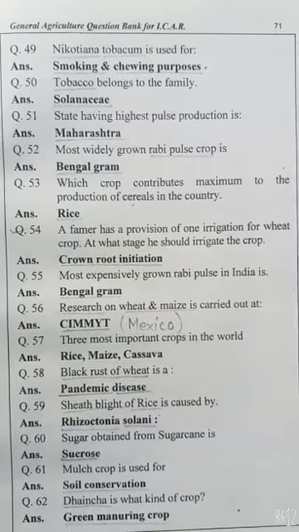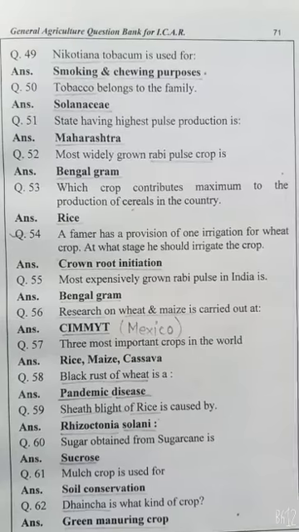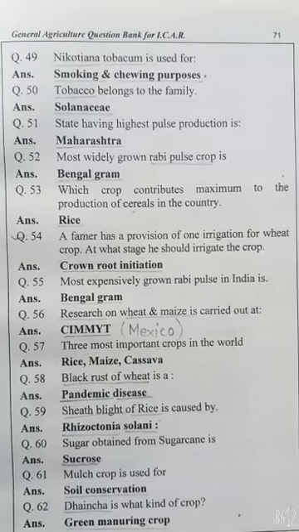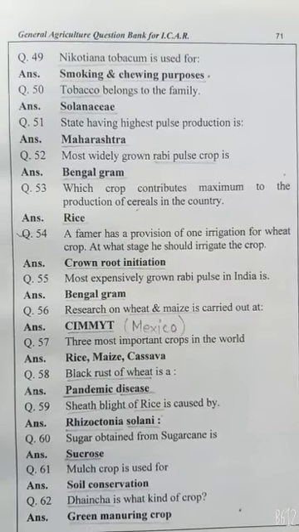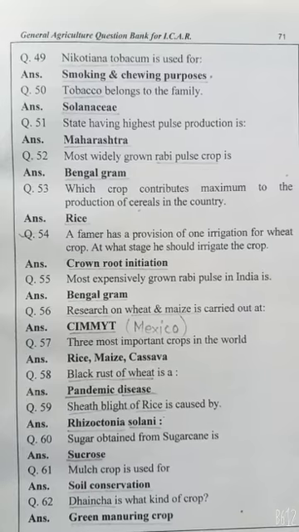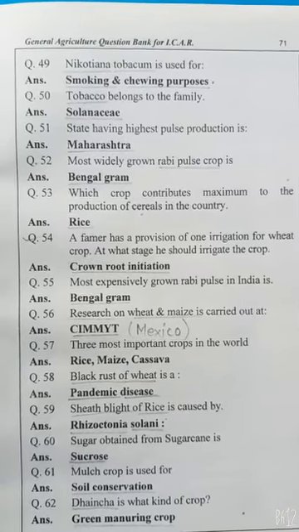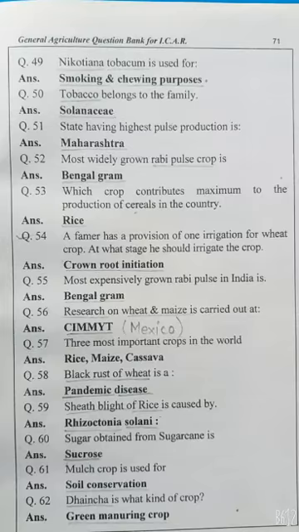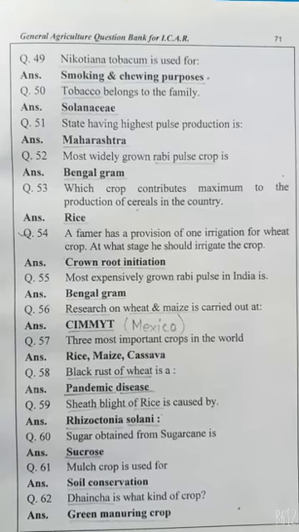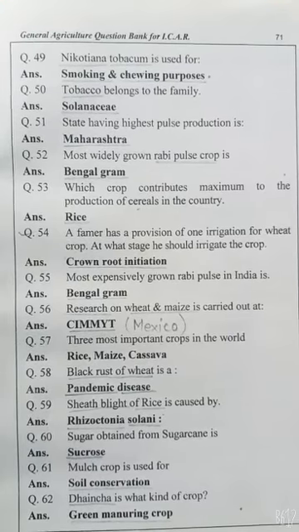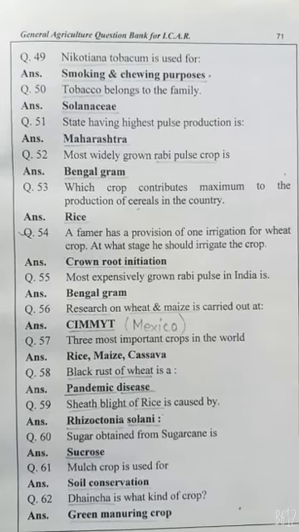A farmer has provision of one irrigation for wheat crop. At what stage would he irrigate the crop? Crown root initiation stage or CRI stage, at 21 days after sowing. Most widely and extensively grown rabi pulse crop in India is Bengal gram.